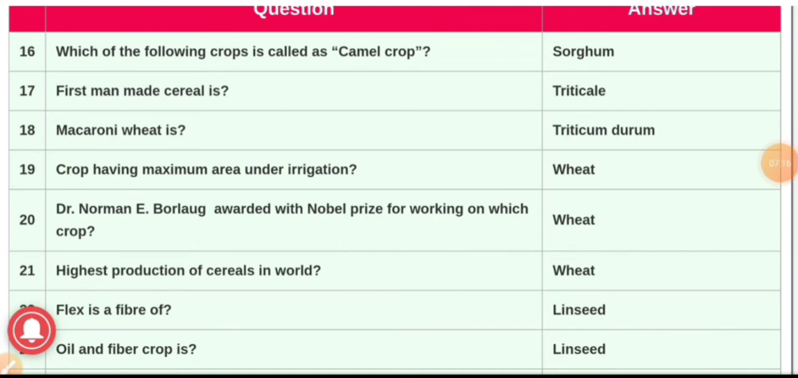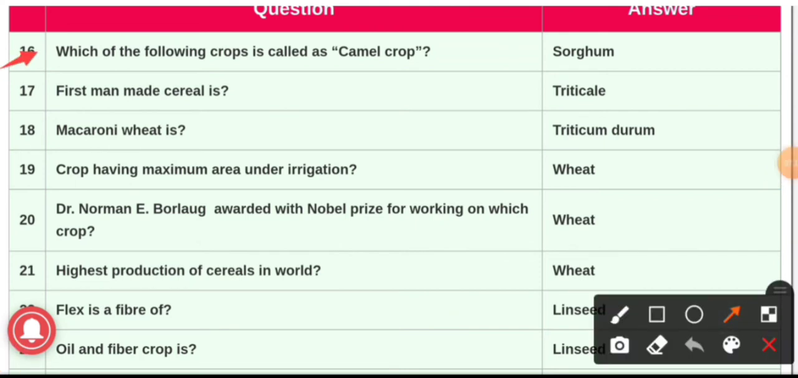Now moving ahead, we will see our question number 16. Which of the following crop is called as camel crop? The answer is sorghum. Sorghum is the crop which is called as a camel crop because it has the ability to withstand against drought.